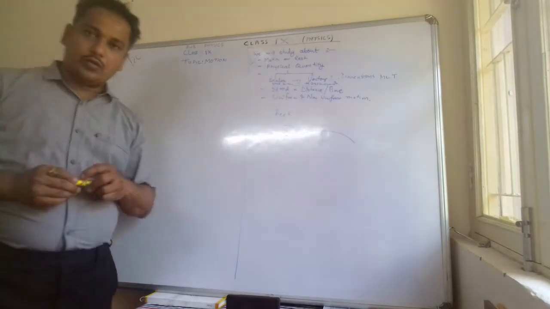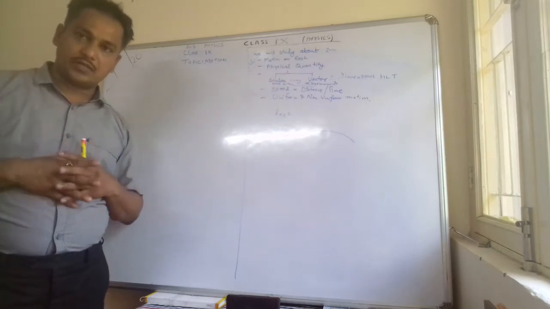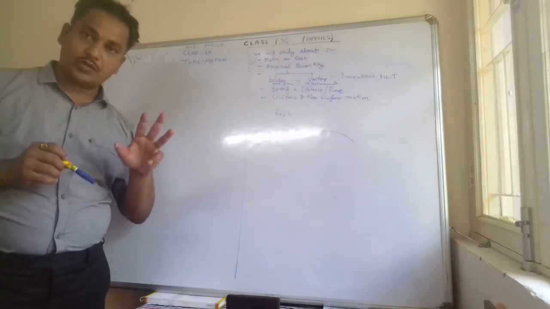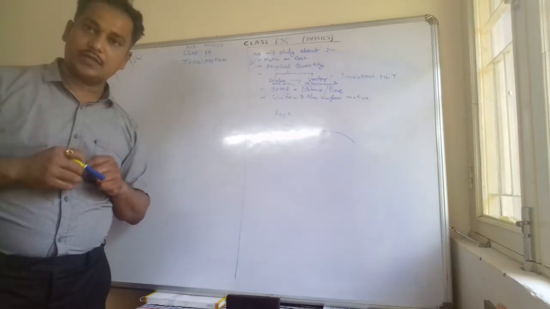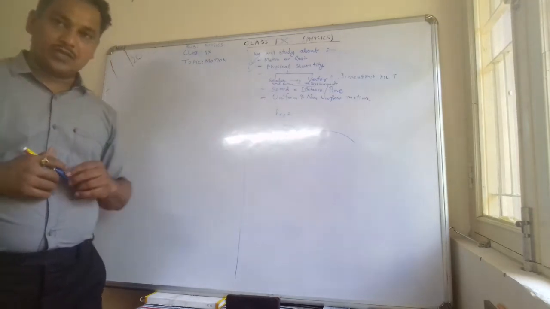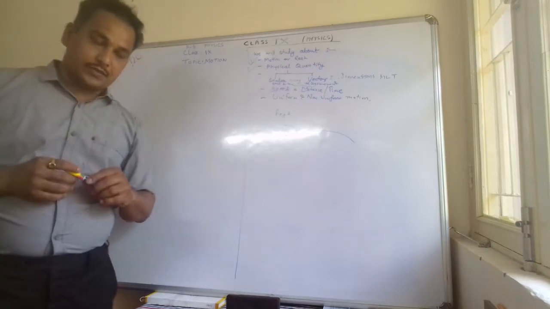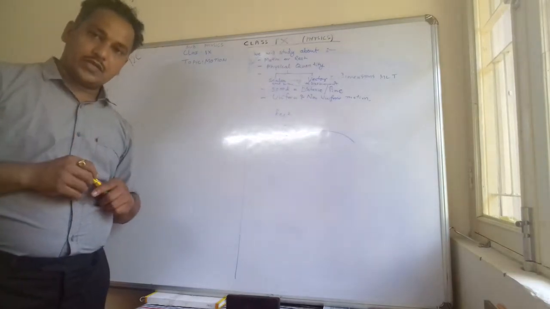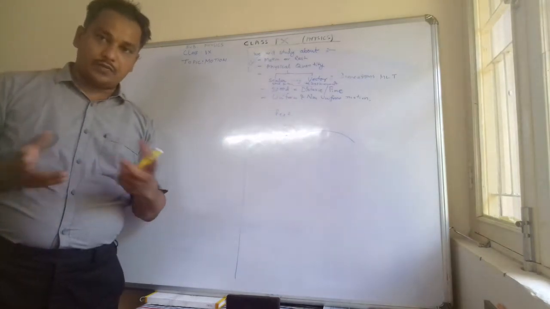We are aware of a lot of quantities around us. In physics we say that whatever quantity we can measure is called a physical quantity. So what is a physical quantity? Those quantities which we can measure. Like distance, length, you can measure by scale. For small distances you use a plastic scale. For long distances you use kilometer, meter, light year. So in whatever view, microscopic or macroscopic, the scope of physics is such that we can use measurement everywhere.